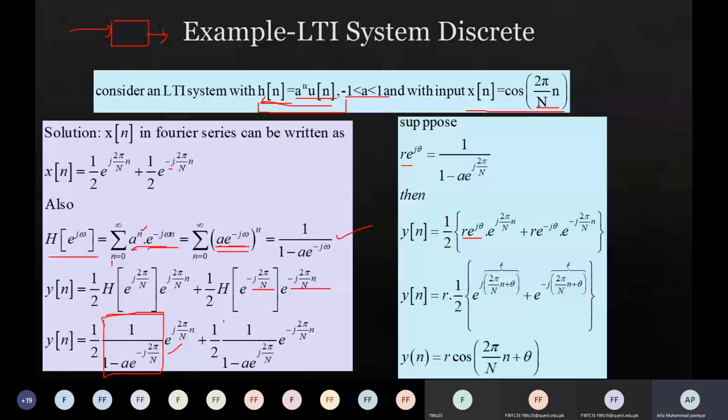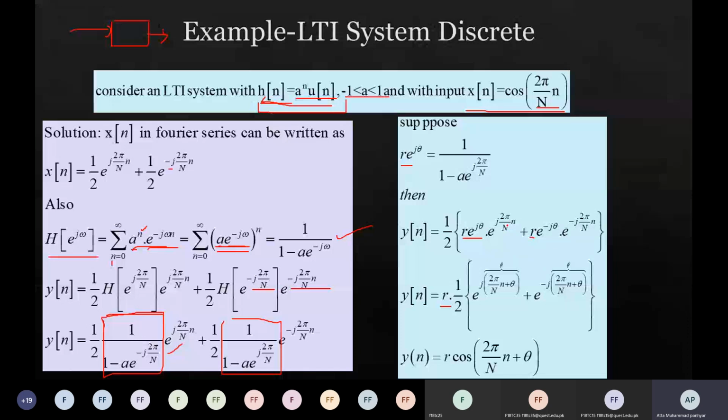So r is multiplying with both terms, then we can take r as a common term. And if the bases are the same, the powers are to be added. So e to the power j2π/N times n plus jθ, and j is multiplied with both these terms, so I took j as a common term.